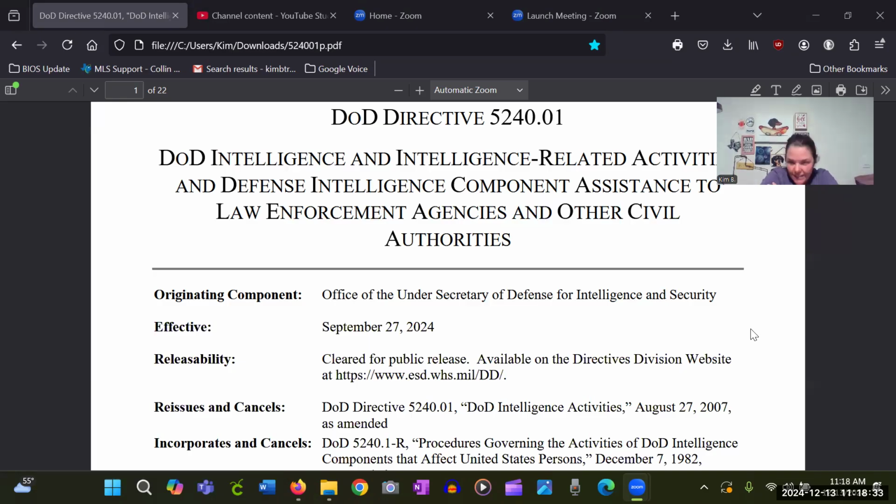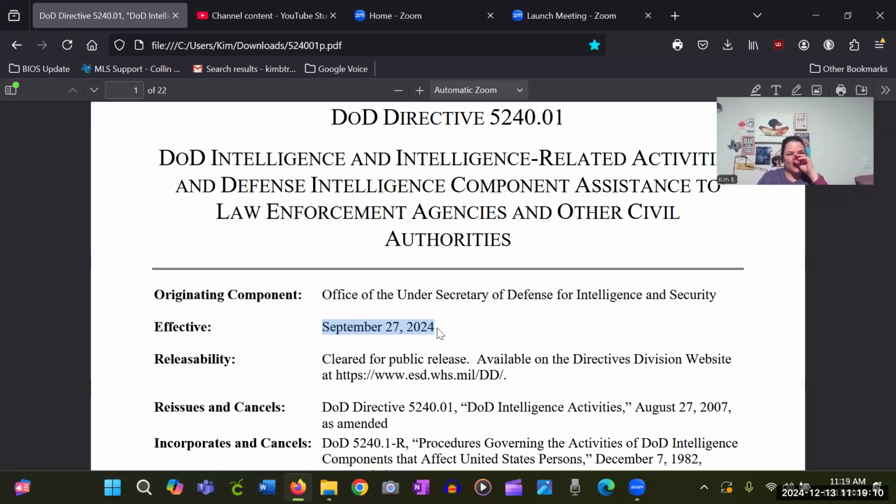You know how during the election they were saying that Donald Trump was going to use the military against American citizens? Well, look what the date on this is, September 27th, 2024. This was under the Biden administration. So anytime the Democrats are talking and saying all this stuff, just remember they're accusing the other guy of what they're actually doing. September 27th, remember that date.